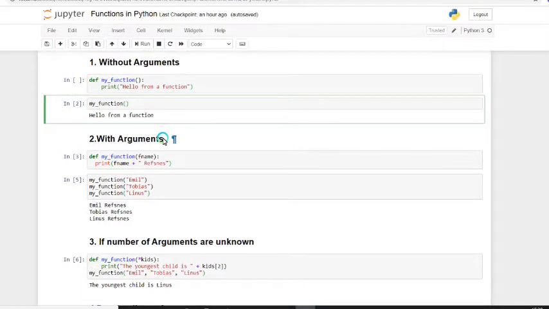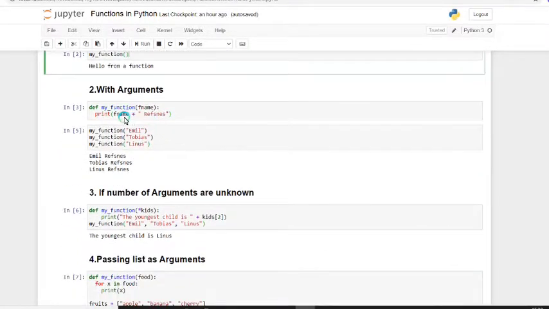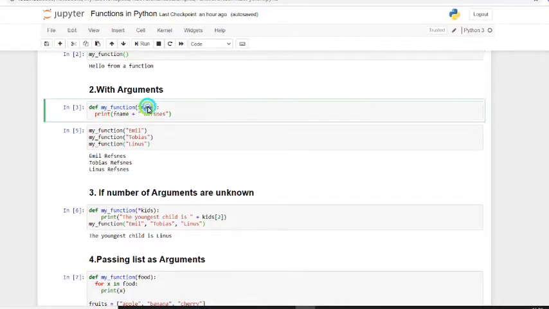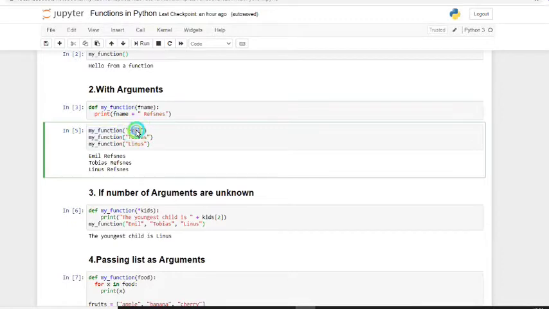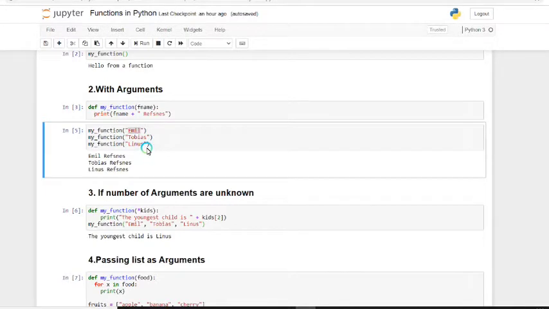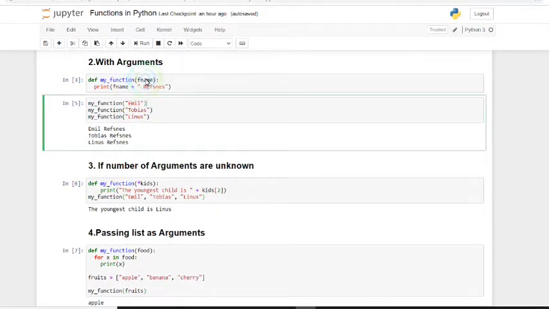The next one is with arguments. Here we use the def keyword, then the function name, and we have to write the argument. Inside the function, we can print that argument, whatever value is passed from the calling statement. Here I'm calling my_function with this argument, and whenever it's called, it will display the output. Similarly, the second and third calls work the same way. Finally, we get the output by passing the argument to the function and printing it.